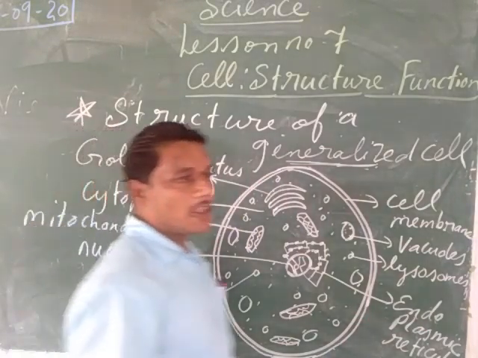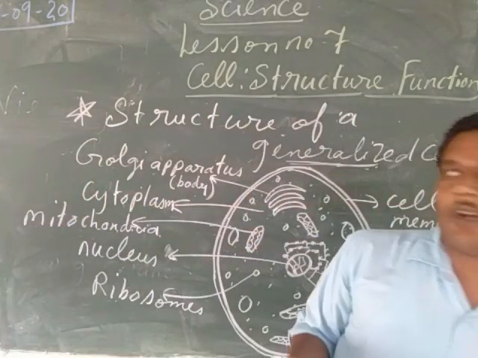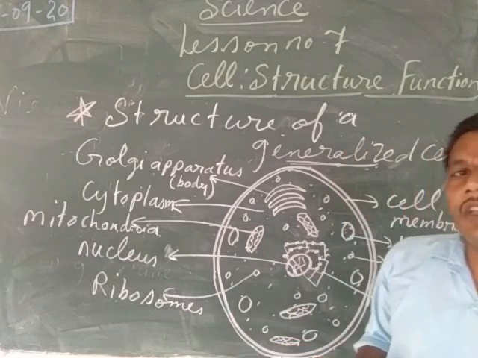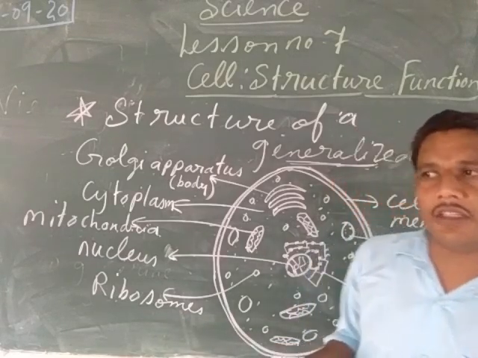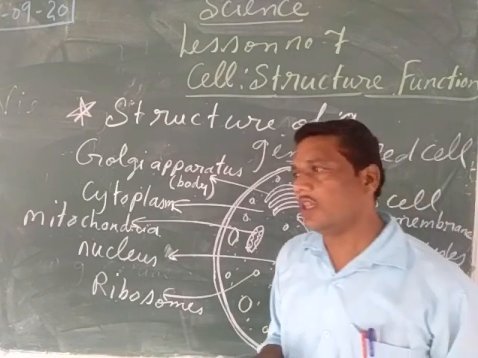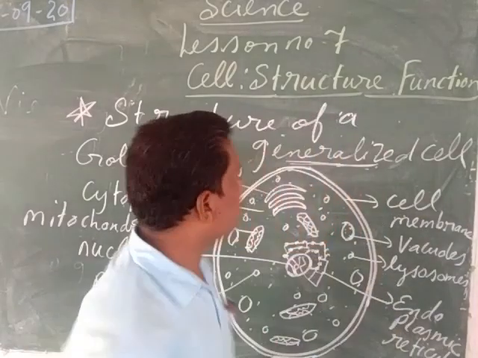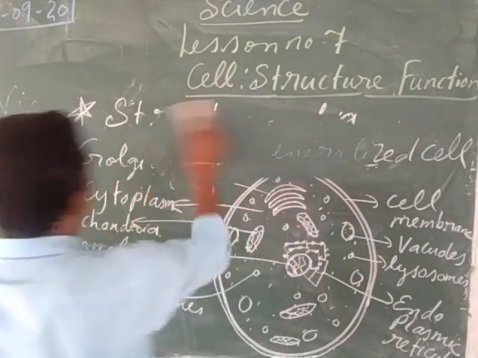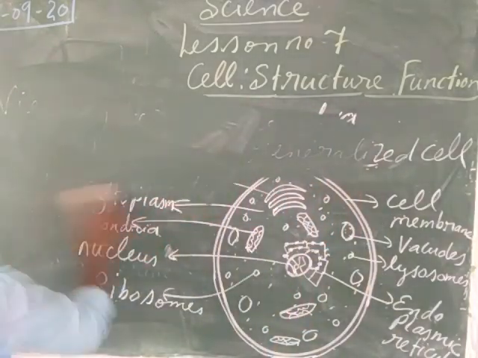But my children, suppose that we are going to see much deeper. We can see that different cells differ from one another in one or two contents. So my child, let us see something about the plant cell.